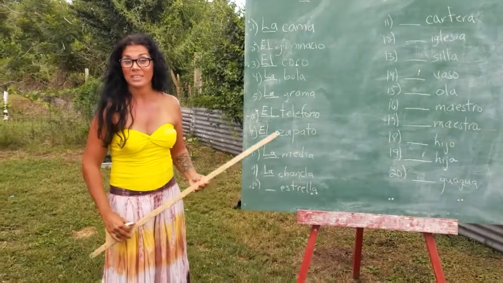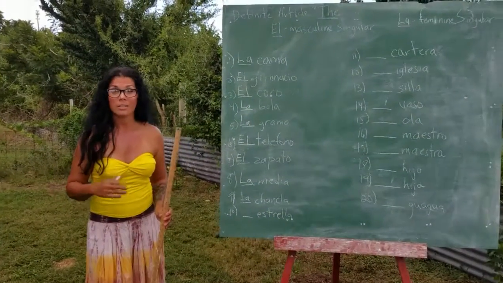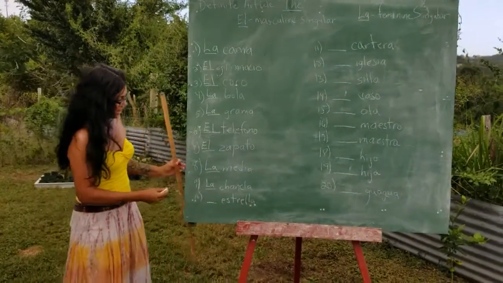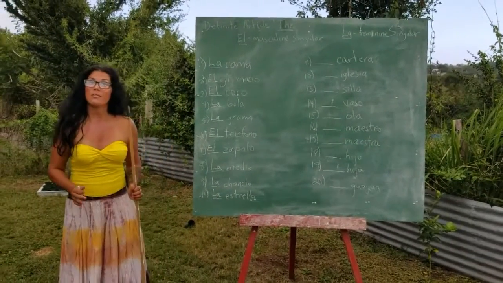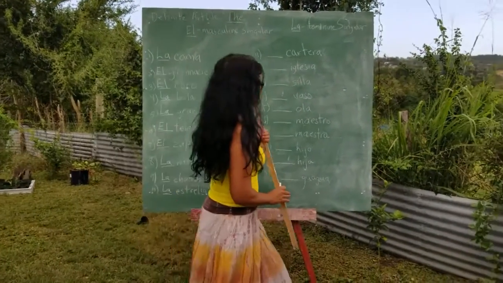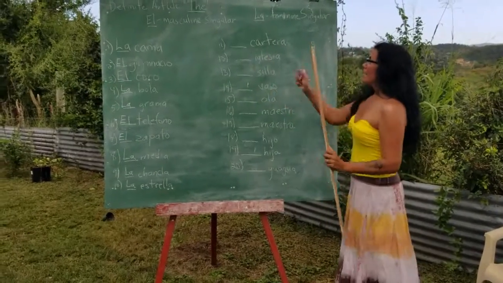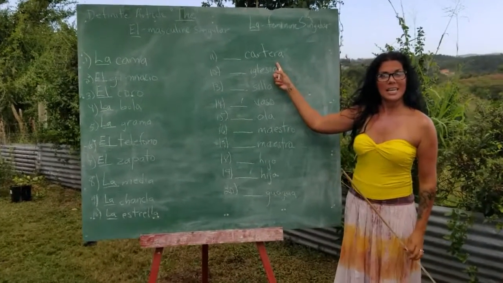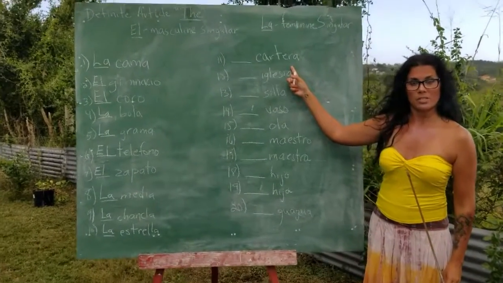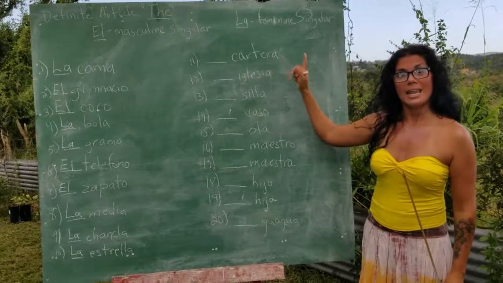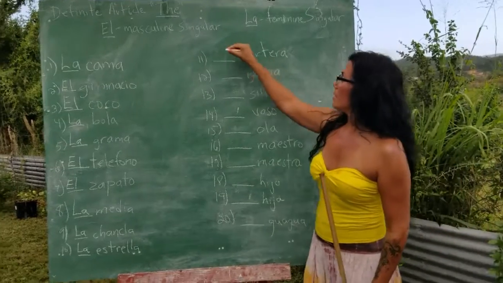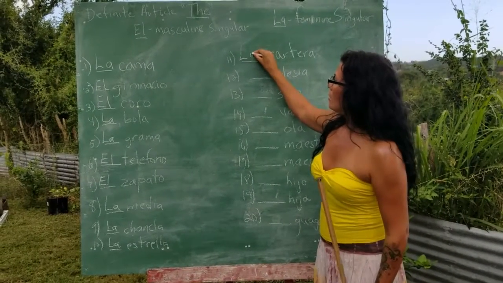Estrella ends on an A, it's a star, neuter. La estrella, because it's a singular feminine. Cartera, cartera is a purse. Ends on an A, therefore it is la cartera. Singular, feminine.